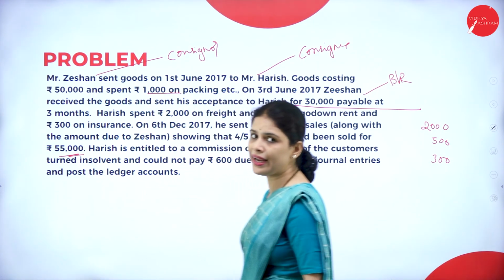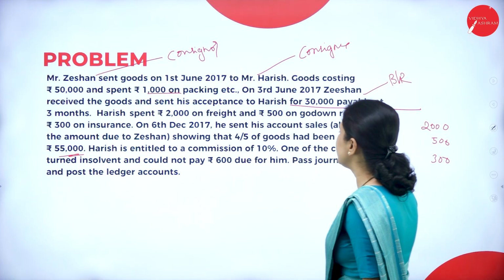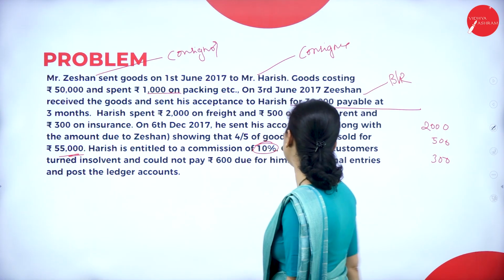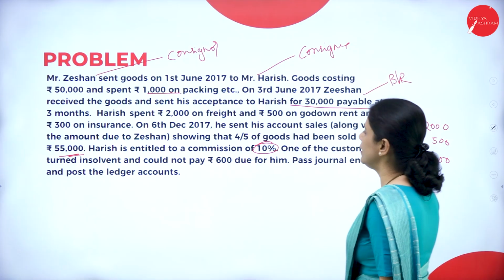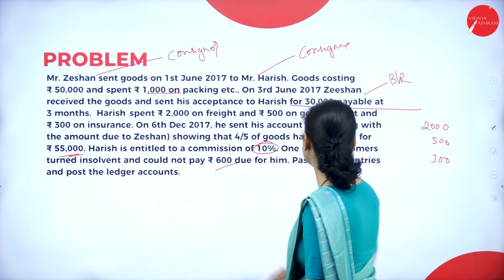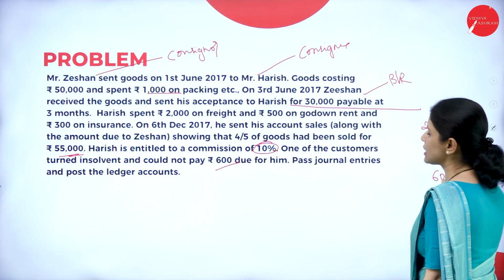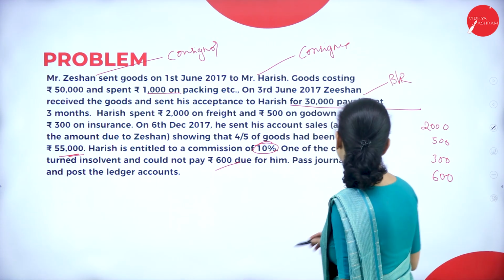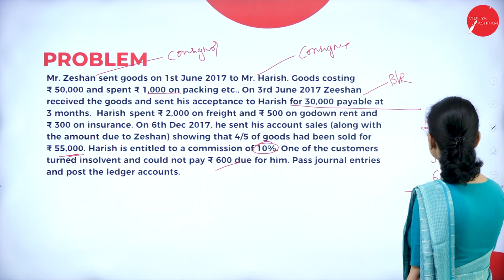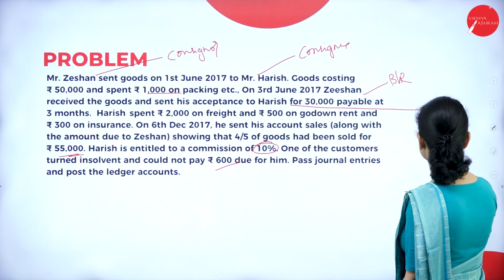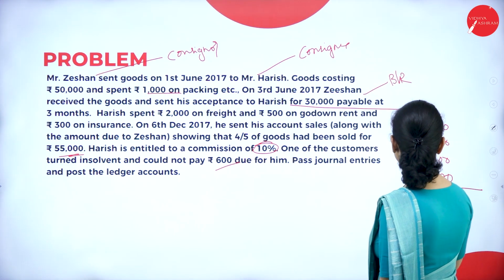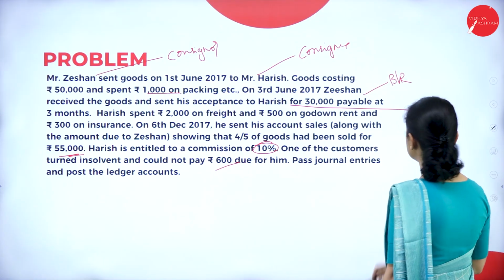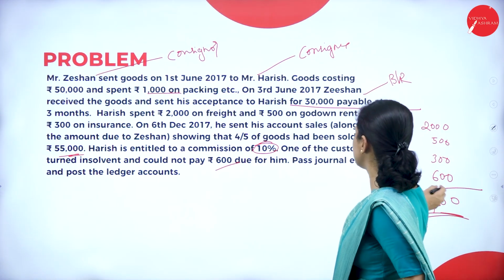This is the sale made by Harish. Harish is entitled to a commission of 10% and one of the customers turned insolvent and could not pay 600. This 600 will also come in the expenses of Harish. Pass journal entries and post them into ledger. So expenses incurred by Harish is 3,400.